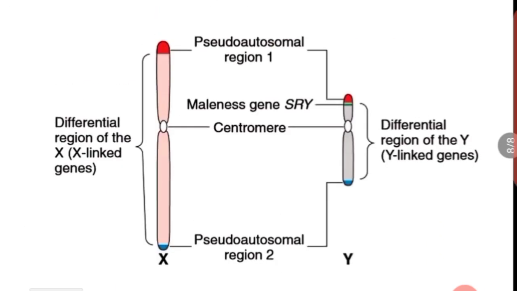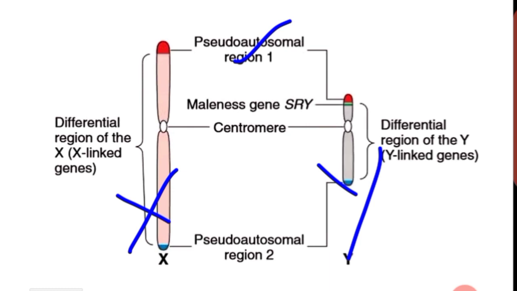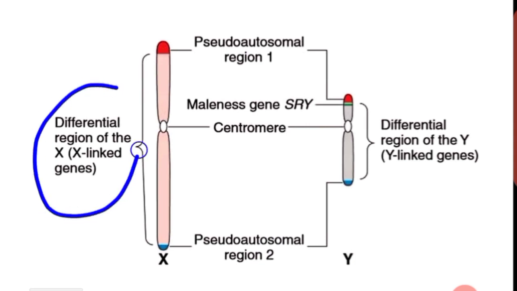See the picture comparing the X chromosome and Y chromosome. The X and Y chromosomes have pseudo-autosomal region 1 and pseudo-autosomal region 2 at the tips of the chromosome, and then the X chromosome has a differential region of X-linked genes on it, just as the Y chromosome has a differential region of Y-linked genes.